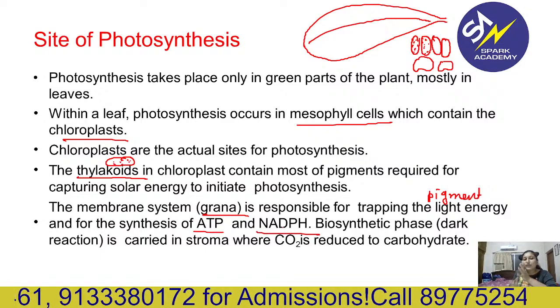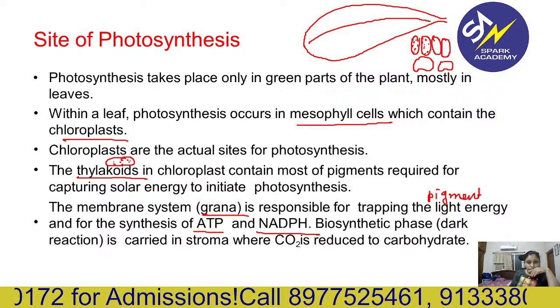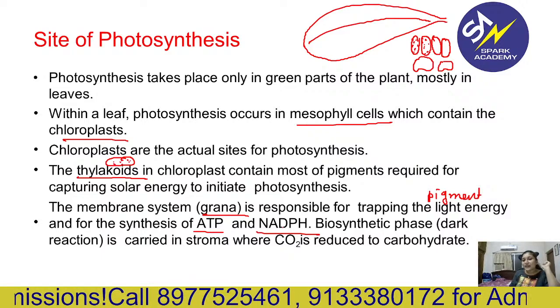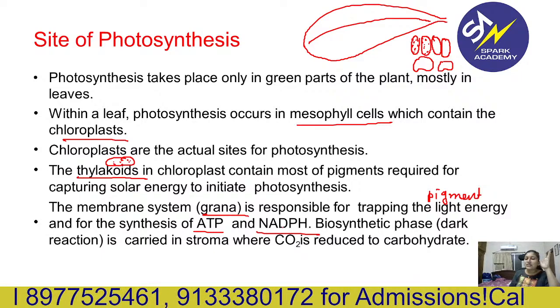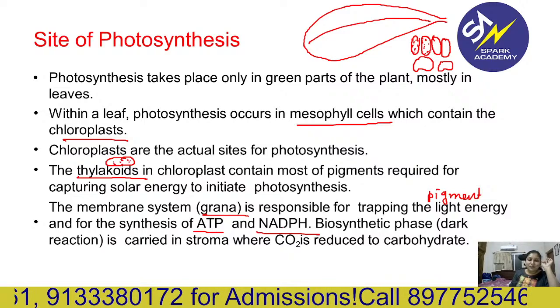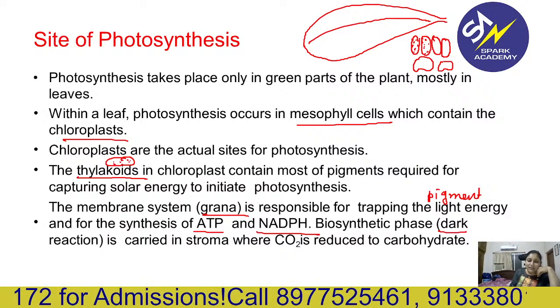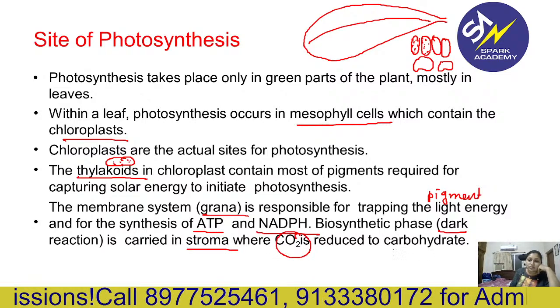So in the first phase of photosynthesis, it is photolysis of water. We will discuss that. So there are two reactions, the light reaction and the dark reaction, or we can say the biosynthetic phase. So this biosynthetic phase or dark reaction is carried out in the stroma, where carbon dioxide is actually reduced to carbohydrates.